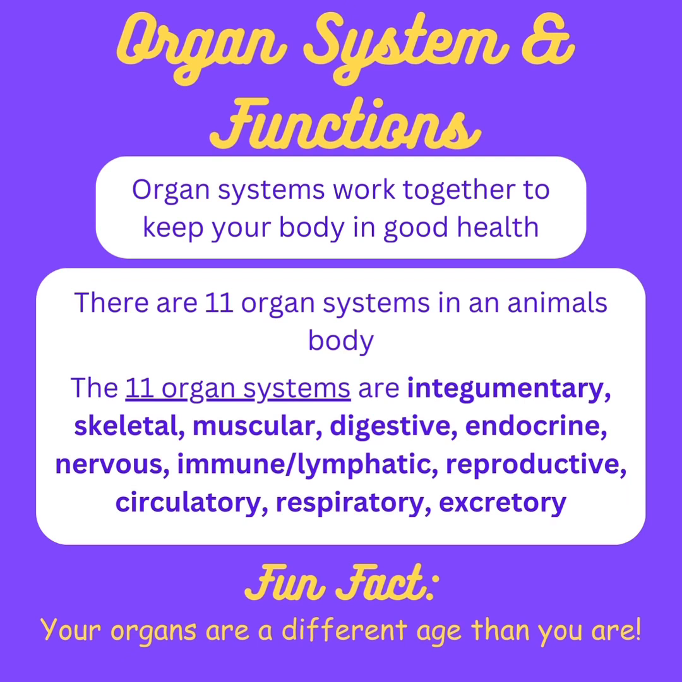Here are the organ systems and functions. Organ systems work together to keep your body in good health, and there are 11 organ systems in an animal's body. The 11 organ systems are integumentary, skeletal, muscular, digestive, endocrine, nervous, immune and lymphatic, reproductive, circulatory, respiratory, and excretory. Fun fact, your organs are a different age than you are.